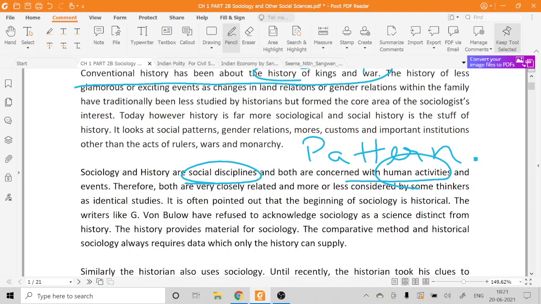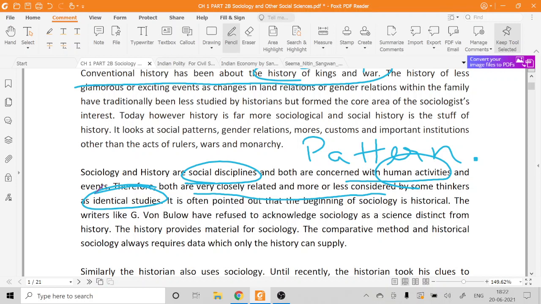Both are very closely related and are considered by some thinkers as identical studies, so there will always be a confusion. Some thinkers will say that history and sociology are the same, but the sociologist will never try to establish a common relationship with history, because their job is to establish sociology as a distinct subject, discipline or body of knowledge.